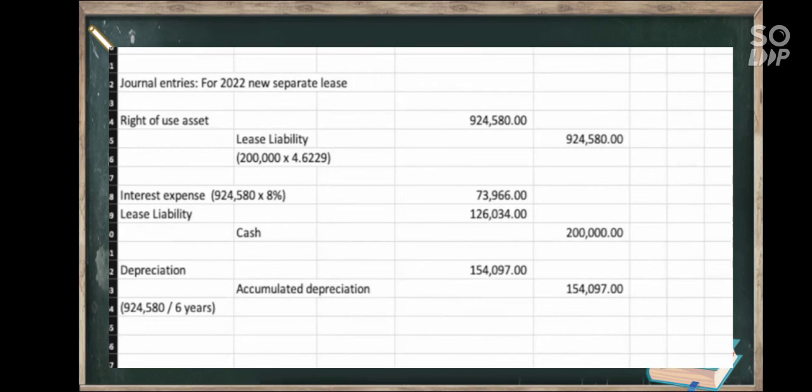Then credit. And then, giunsa ni siya pagkuha, gi-divide ang 924,580 katong iyahang present value sa 6 years ang iyahang remaining lease term.